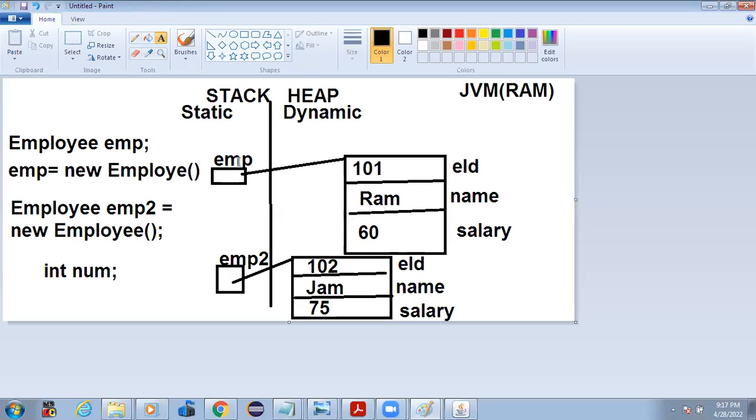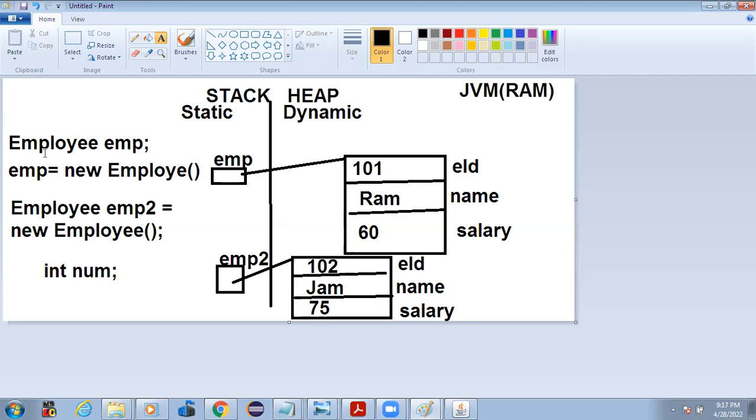See, the object is this one, and this is the variable. In exactly the same way, emp2 is a variable of type Employee, which is referring to this one object. And hence I said class is a user defined data type. Integer is a standard data type, whereas Employee I have created. It has been created by the user, and hence we call it a user defined data type.